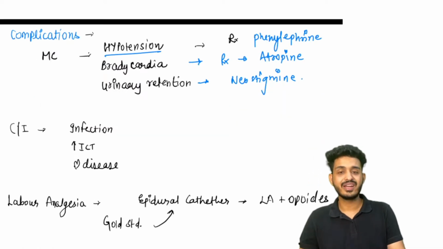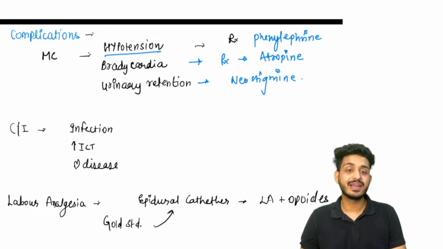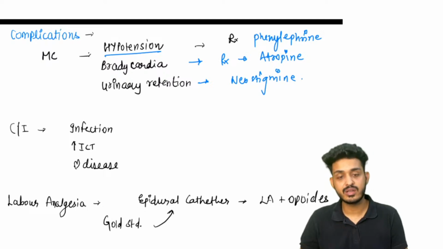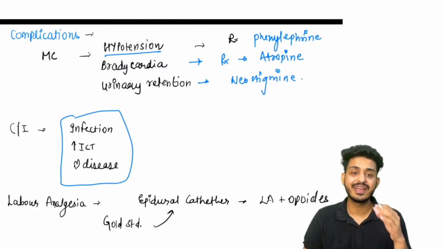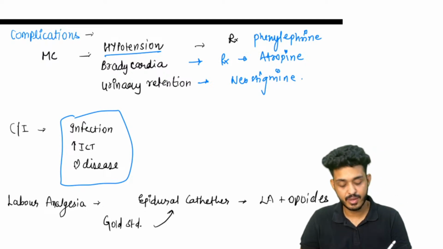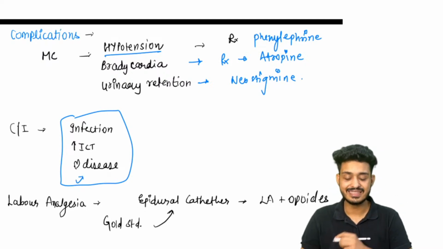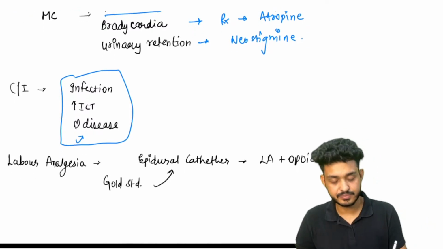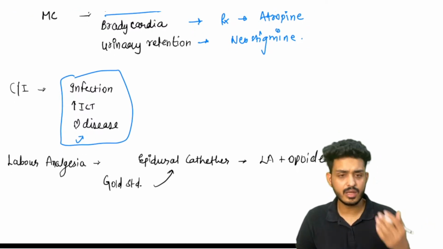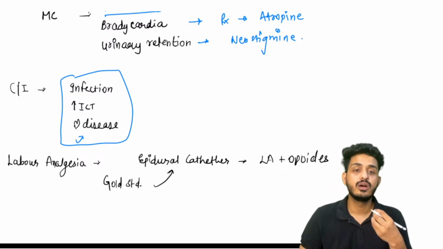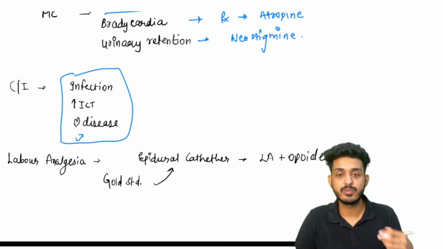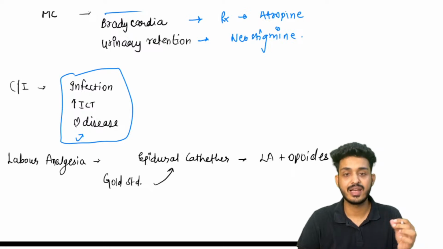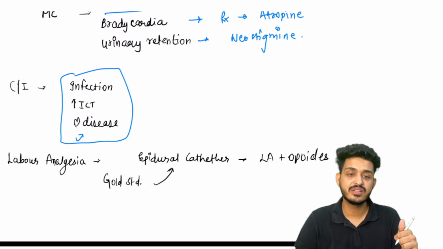What are the contraindications of spinal and epidural anesthesia? If there is any kind of infection, increased intracranial tension, or some kind of cardiac disease, that is a contraindication. Okay, for labor analgesia, during labor we need to put the patient on anesthesia for a long period of time. We need to give analgesia also. Analgesia means we need to decrease the pain sensation.